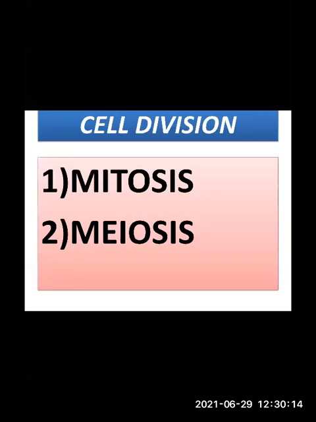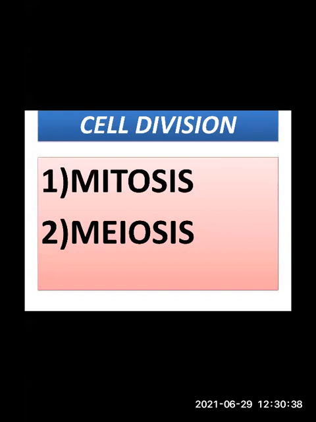So mitosis and meiosis, these are the two types of cell division. Mitosis, where does it occur? It occurs in the somatic cells, body cells. Somatic cells means what? Body cells and stem cells of the body, whereas meiosis occurs in the germ cells. Okay, so these cells are present in our body.